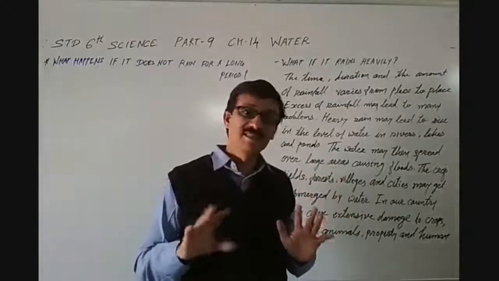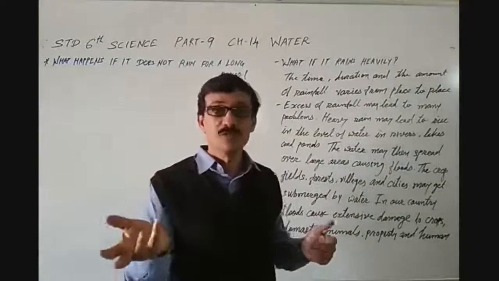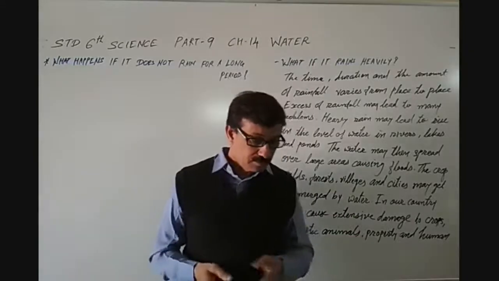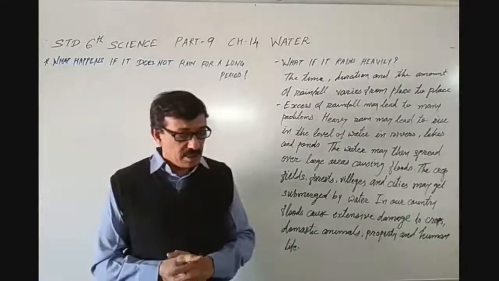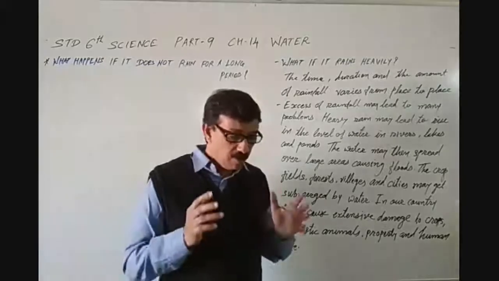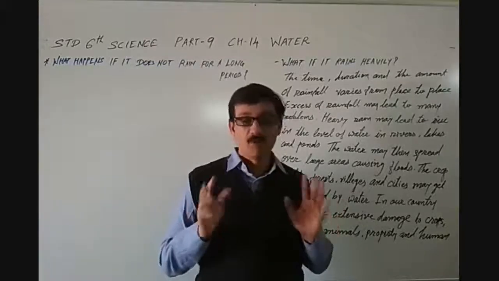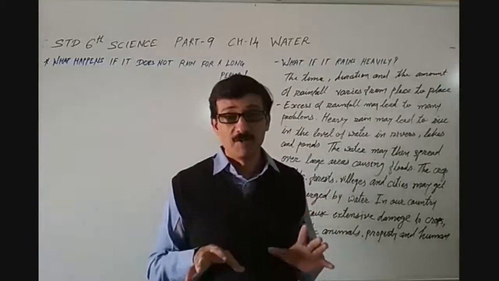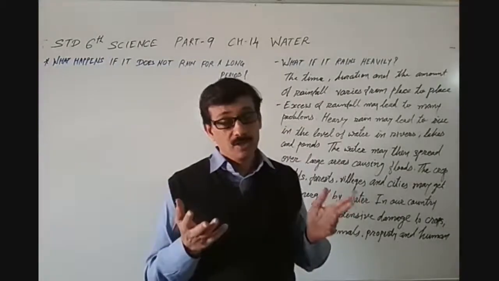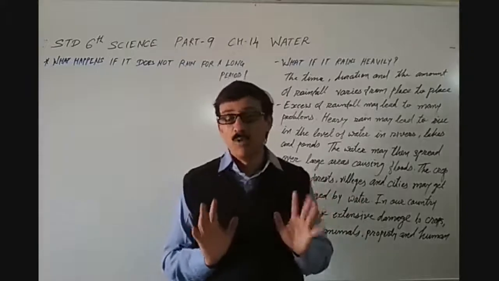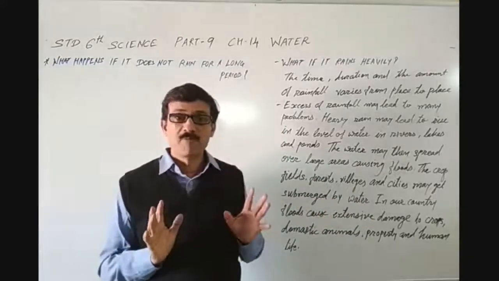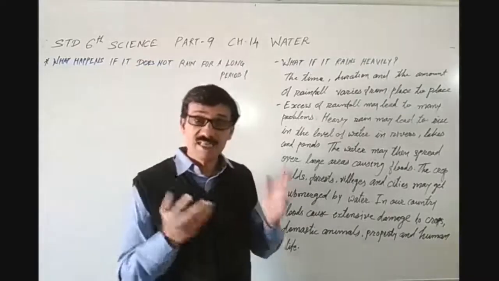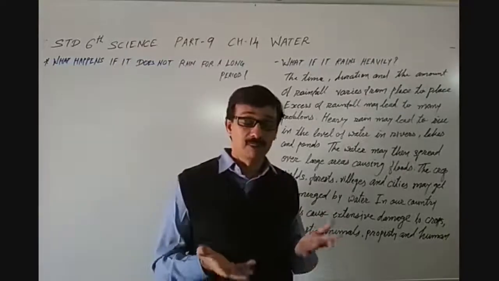And when it rains, they go to the farm and sow the seeds. However, excess of rainfall may lead to many problems. What we are discussing is rainfall, okay, but if it rains heavily, meaning excess of rainfall, then what will happen?